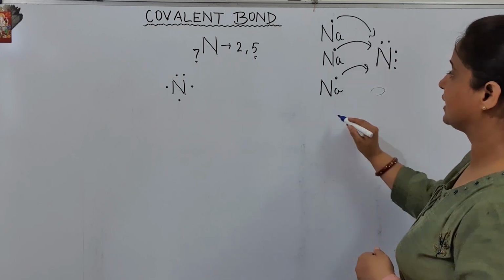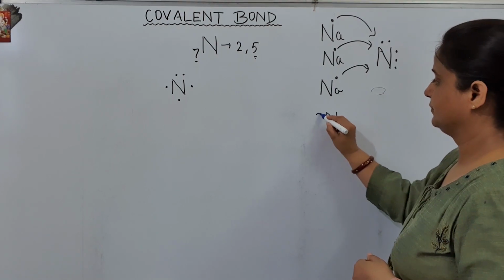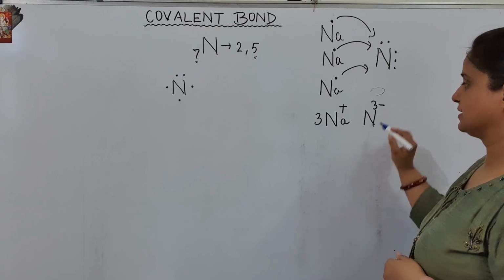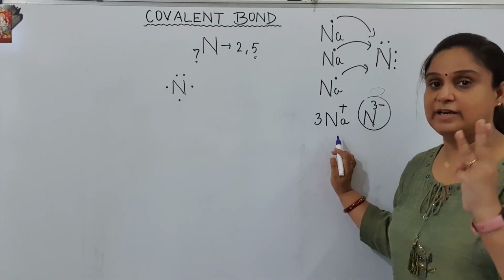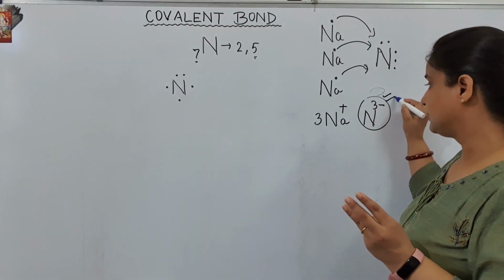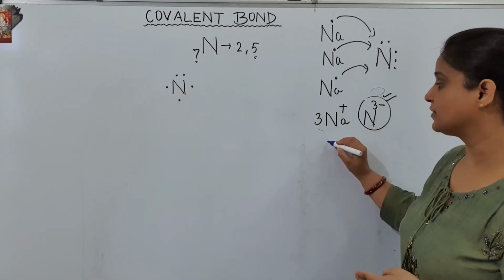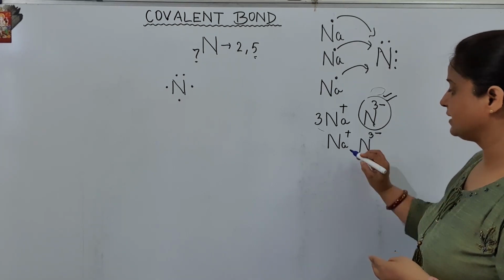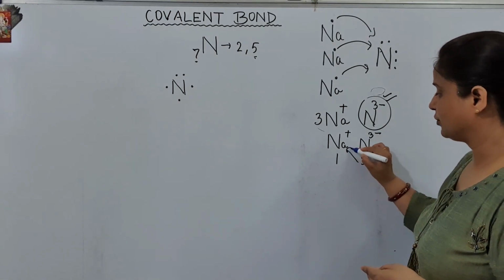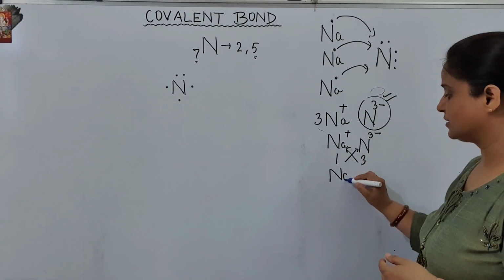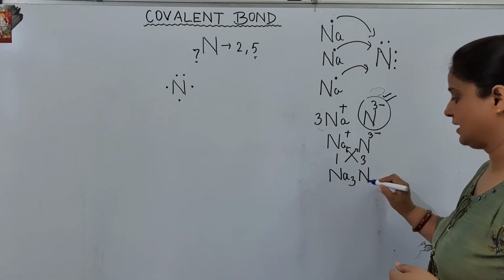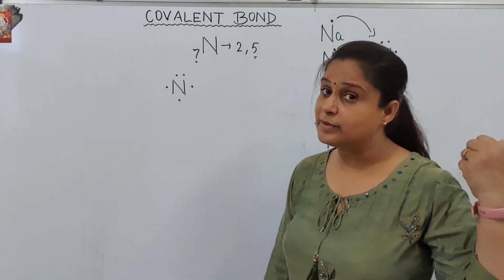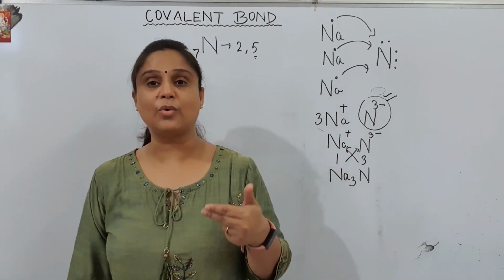and this nitrogen would have converted into N3 minus. So this nitrogen would have accepted 3 electrons and would have converted into N3 minus. And what would be the formula of this compound? Na with +1 and N with -3. 1 and 3 would have been cross multiplied, and this would have been Na3N, and this substance would be sodium nitride. But that would be the situation, but the situations are not always comfortable.